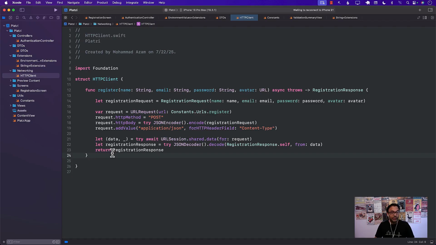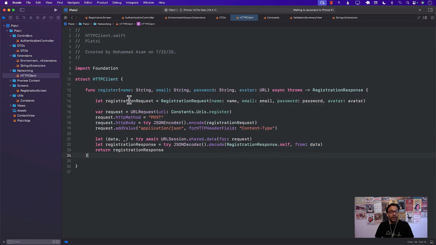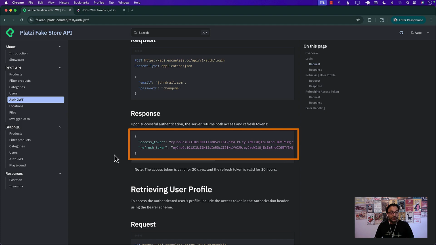Right now, what we want to do is implement our login function in our HTTP client, which can take in the email and password, and it will get the access token and the refresh token. And then we can save those tokens in our keychain. That's all we want to do right now.